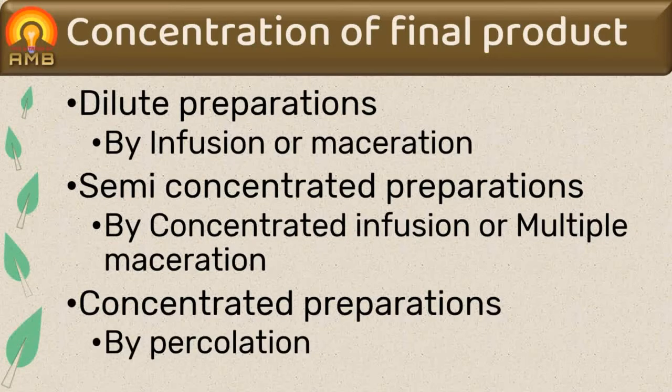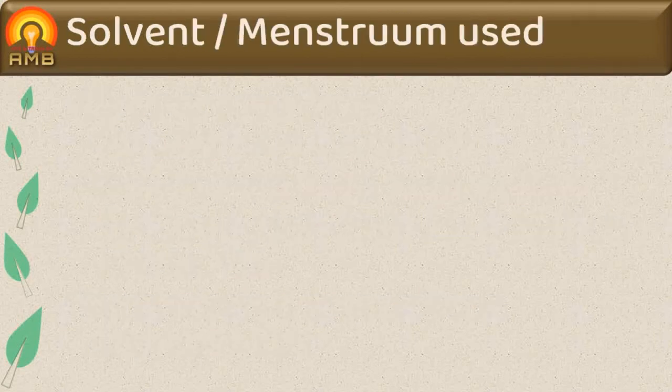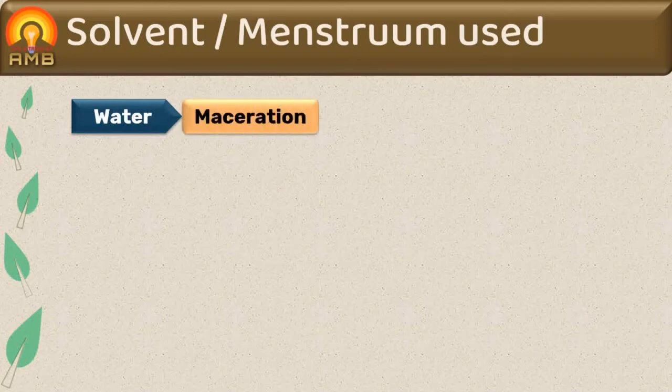Last factor is solvent or menstruum used. If water is used as menstruum, maceration process is preferred.